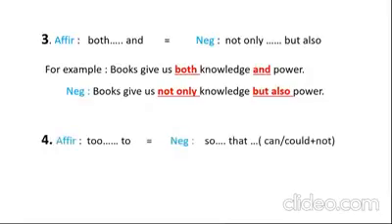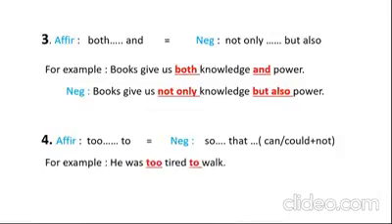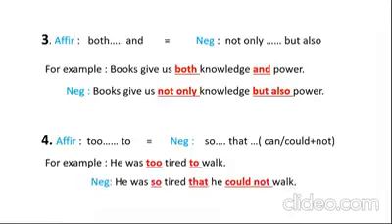Number 4: in affirmative, if you have too ... to, you can use negative so ... that ... then can or could plus not. So you also find it in completing sentence, the same rules will be here. For example, he was too tired to walk. In negative, he was so tired that he could not walk. So look at the underlined words too ... to, and then in negative, so ... that. There is tired, the adjective, that, then subject he, and could not walk.